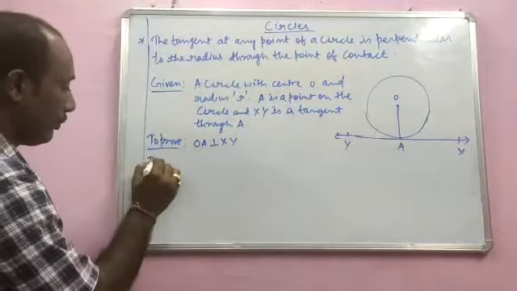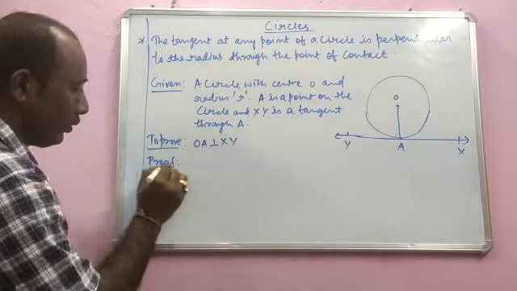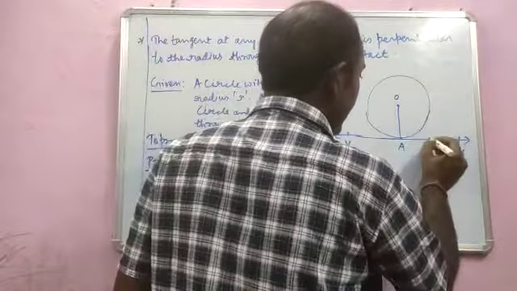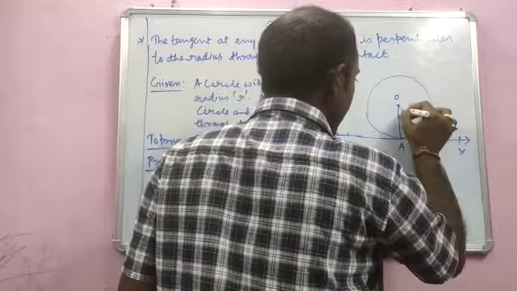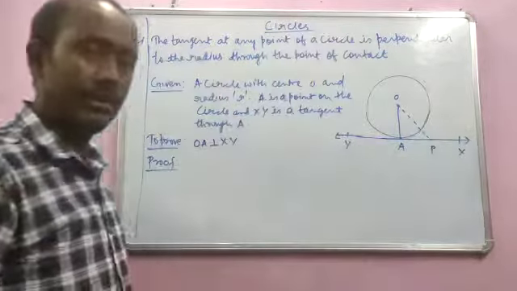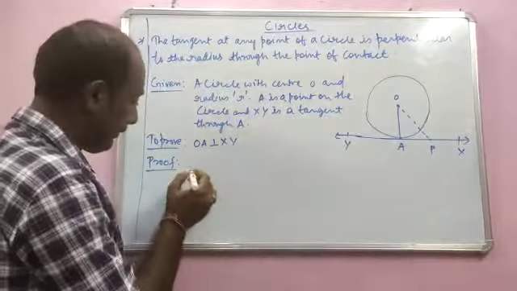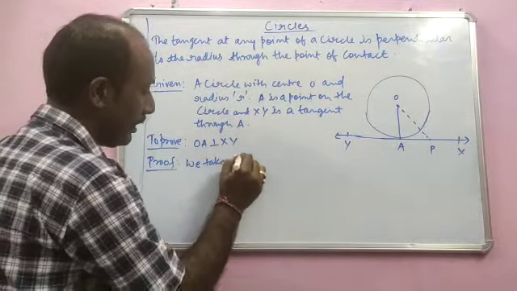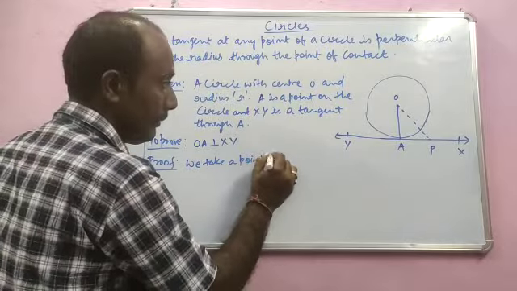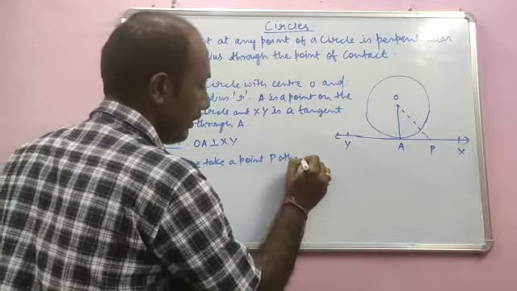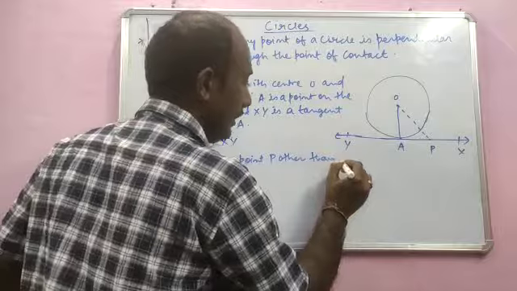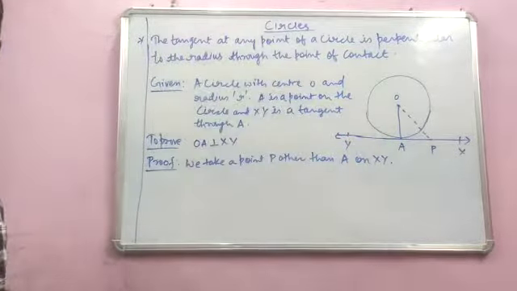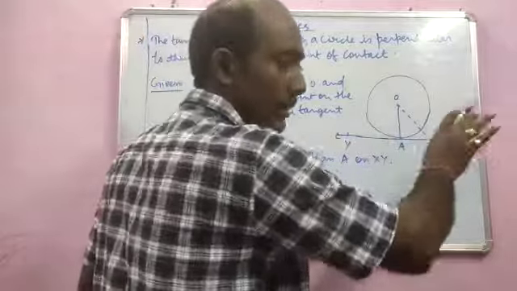Now in order to prove this, we will take a point on XY. XY is already there. Let us take a point P on XY and join it with a dotted line. So to prove this, we will write here that we take a point P other than A on XY. Leaving A, we have taken another point P.